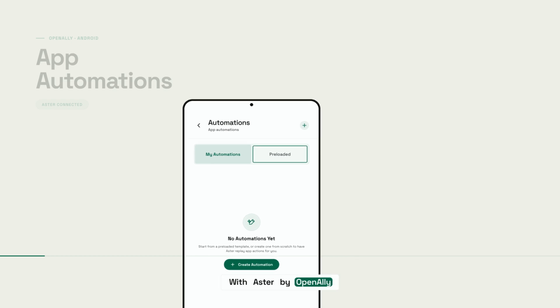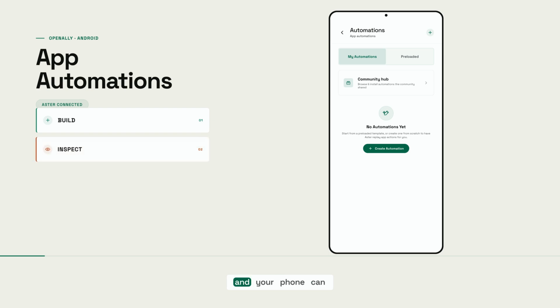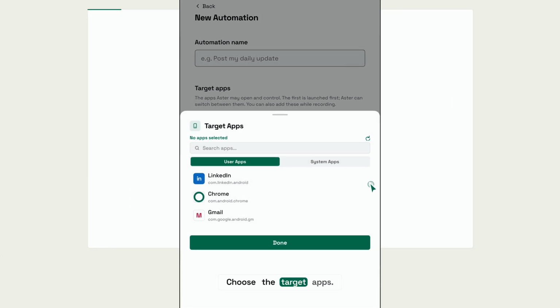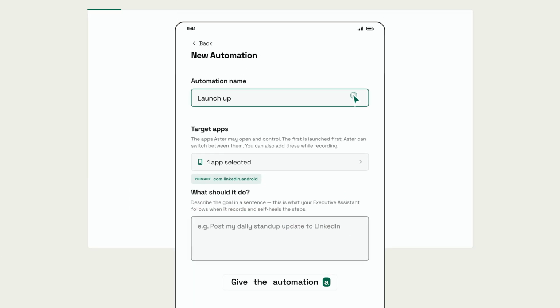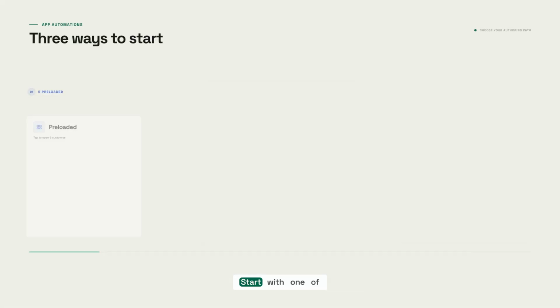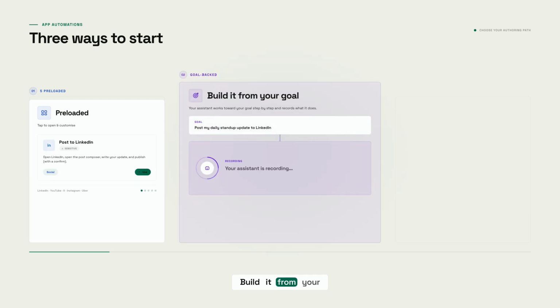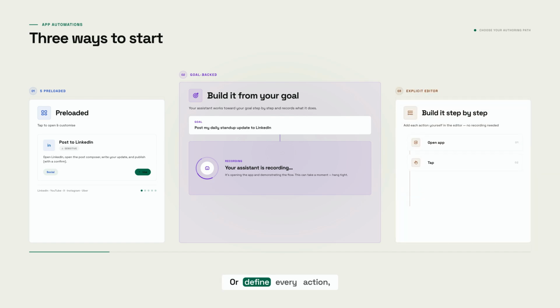With Aster by OpenAlly connected, your assistant can build a routine, you can inspect it, and your phone can replay it through the apps you choose. Choose the target apps. Give the automation a name. Then describe the outcome in plain language. Start with one of 5 preloaded routines. Build it from your goal with AI, or define every action step by step.